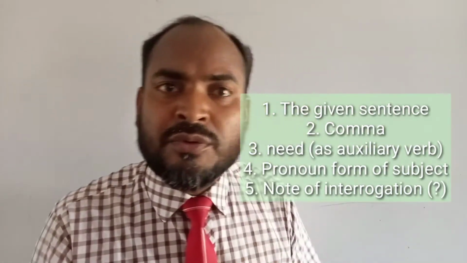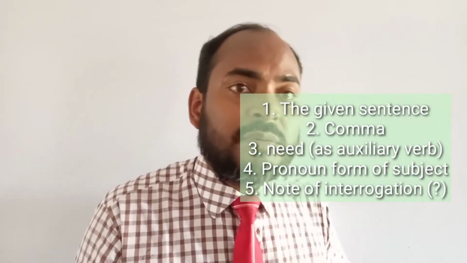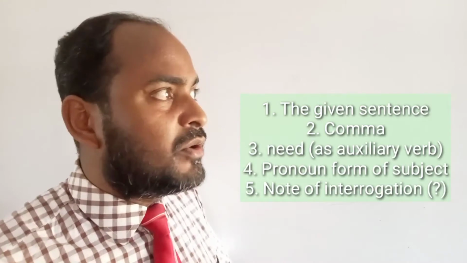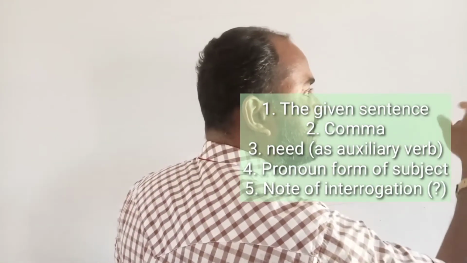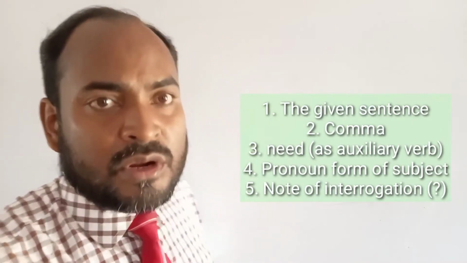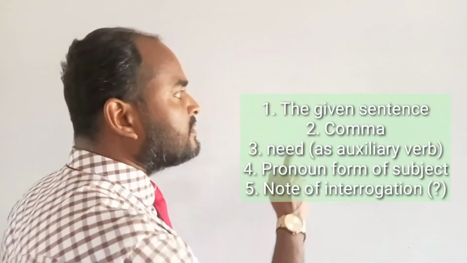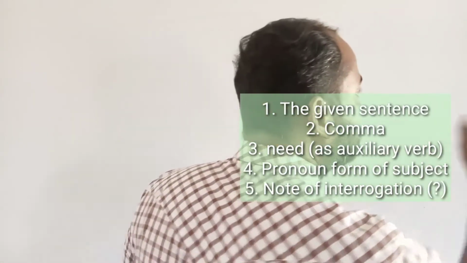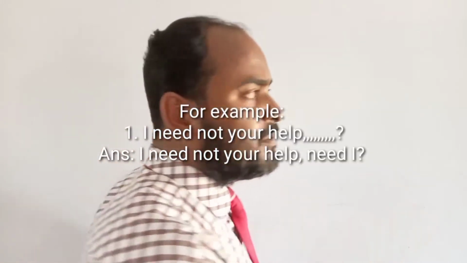In this case, you will find that need is used as an auxiliary verb, especially when need bears not. So, in the answer part of that question, we shall omit no or not from the answer part. Such as, I need not your help.